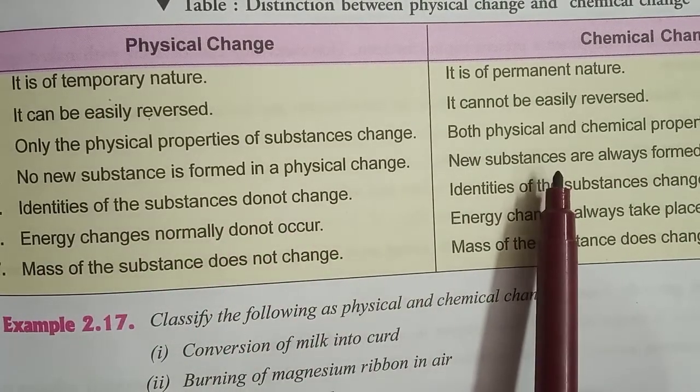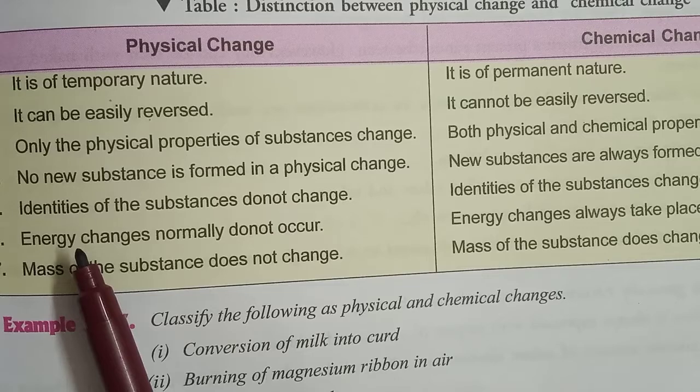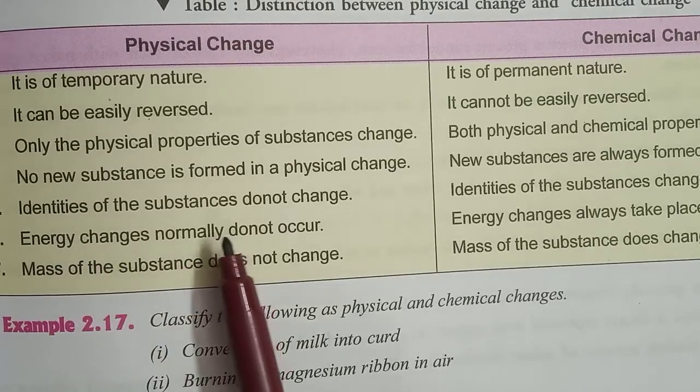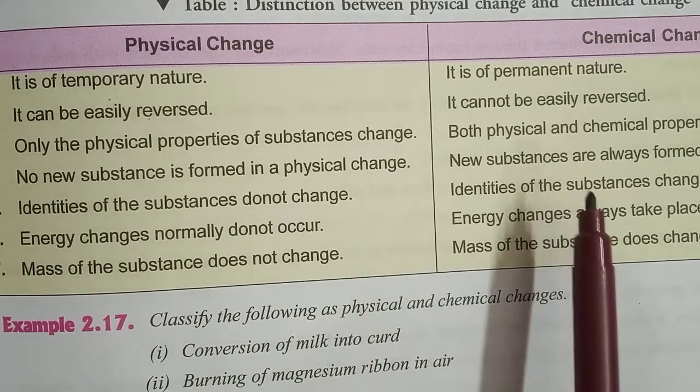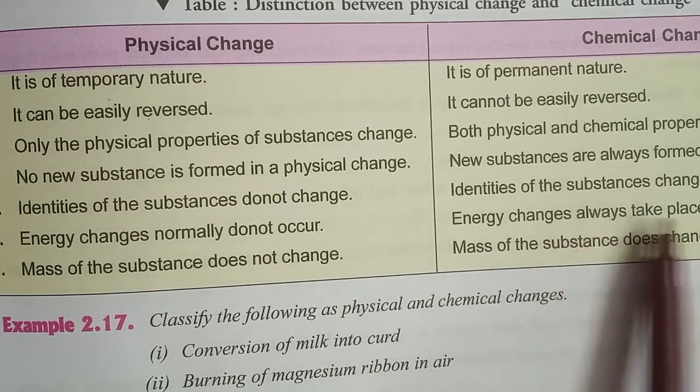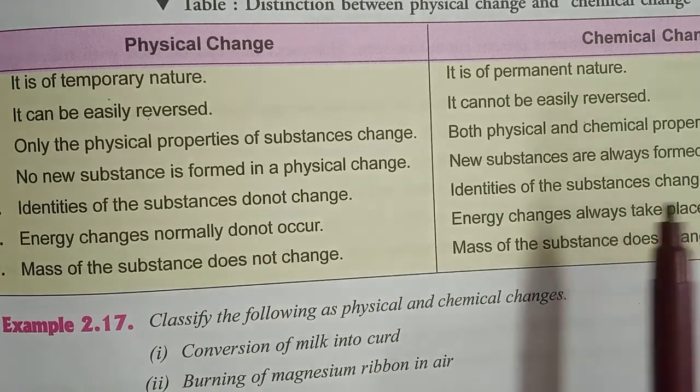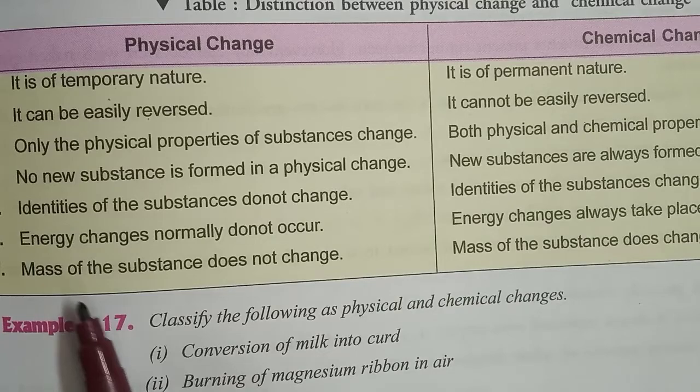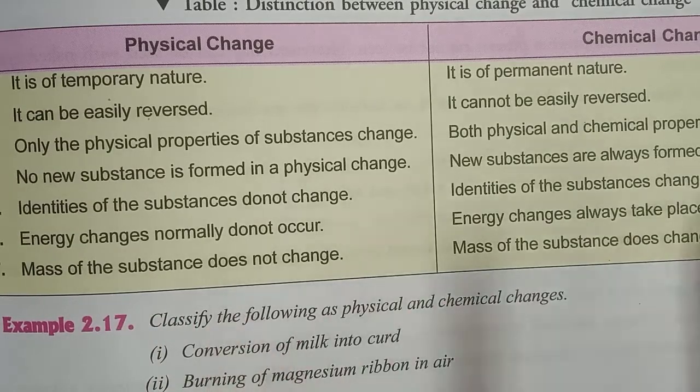There a new substance will form. Here the identities of the substances do not change, but there they change. Here energy normally is not involved, but there energy is needed to convert the chemical substance. Here the mass of the substance does not change, but there the mass of the substance does change.